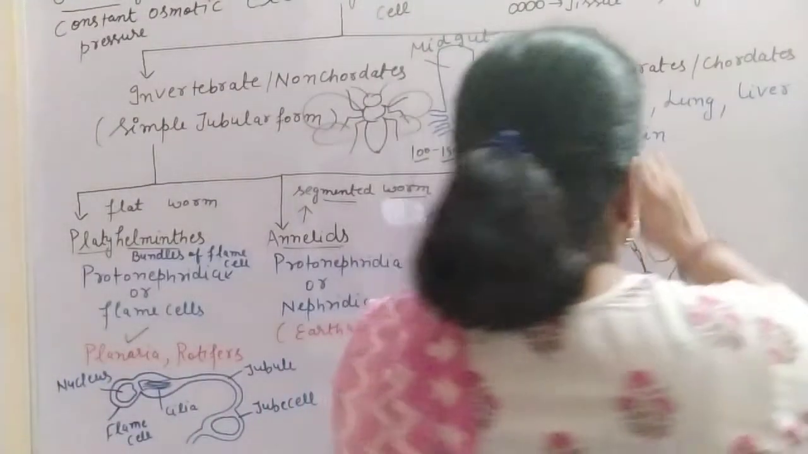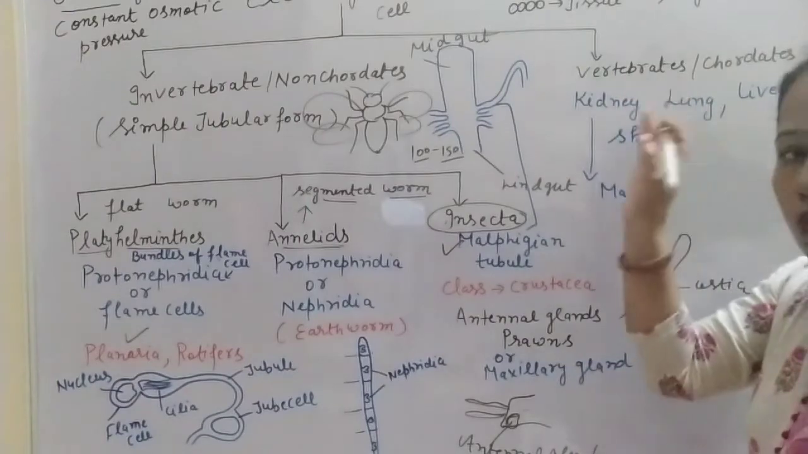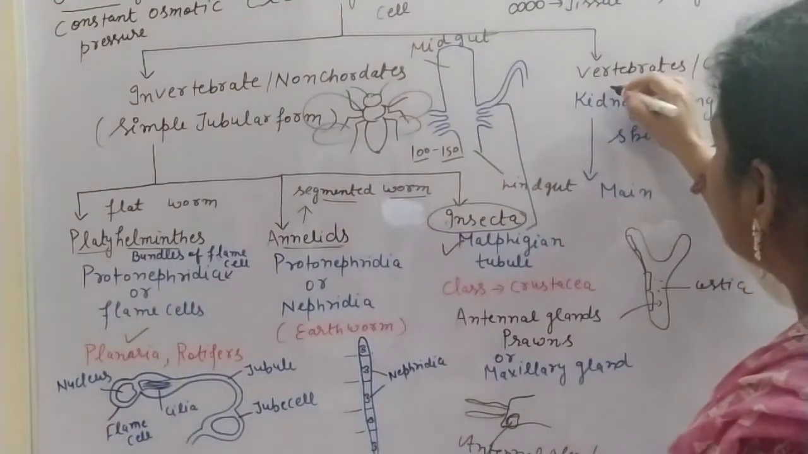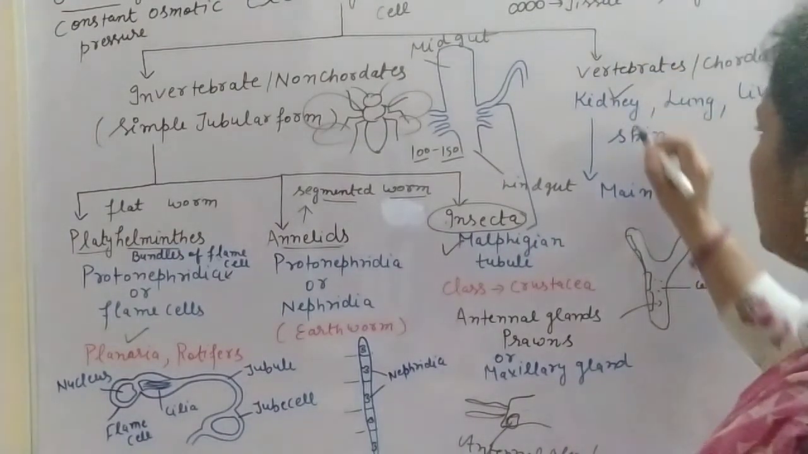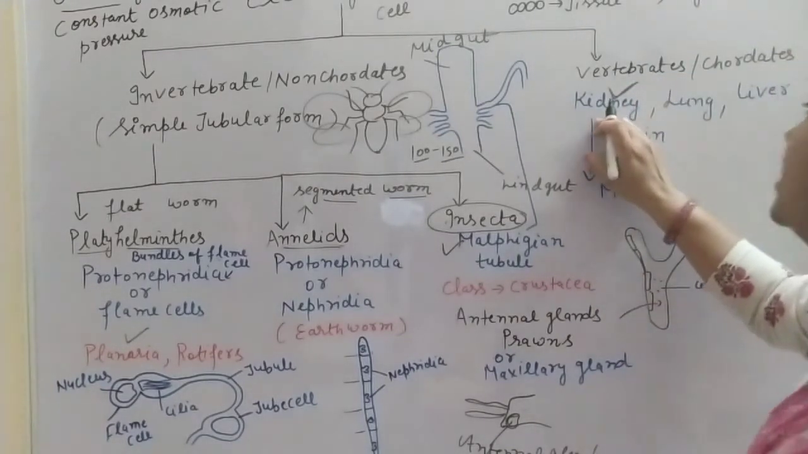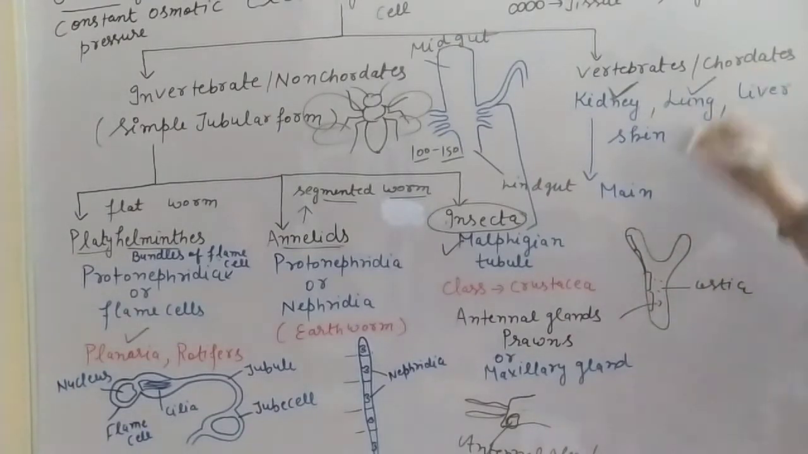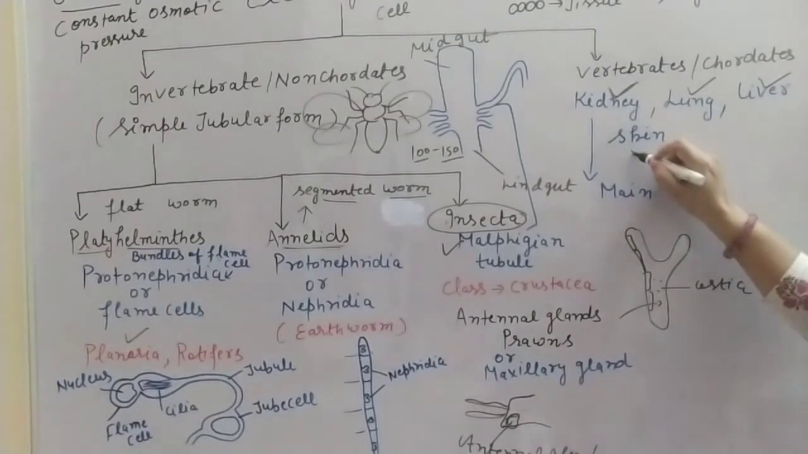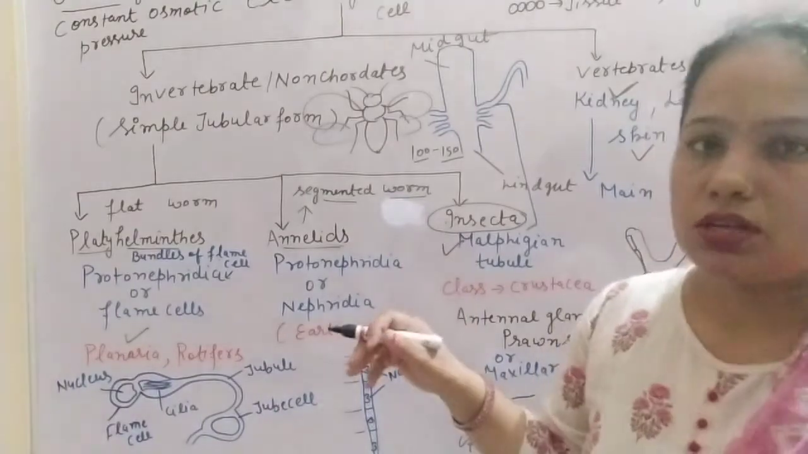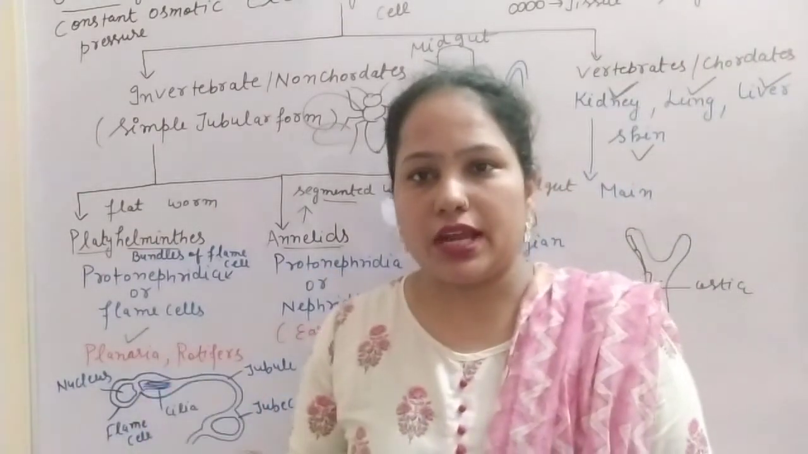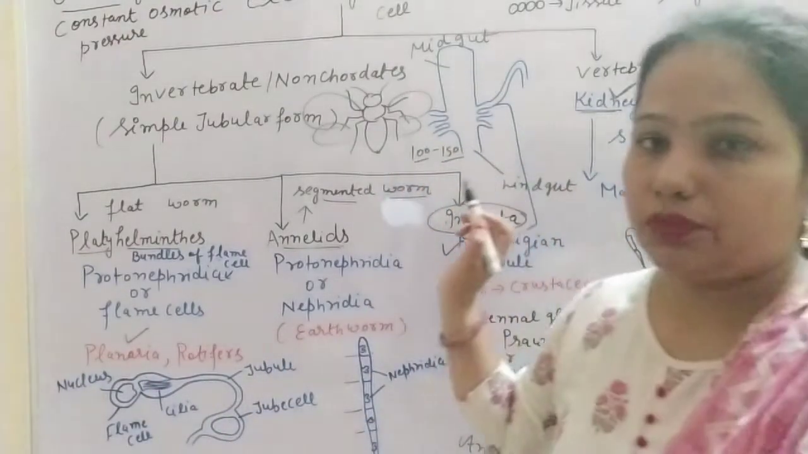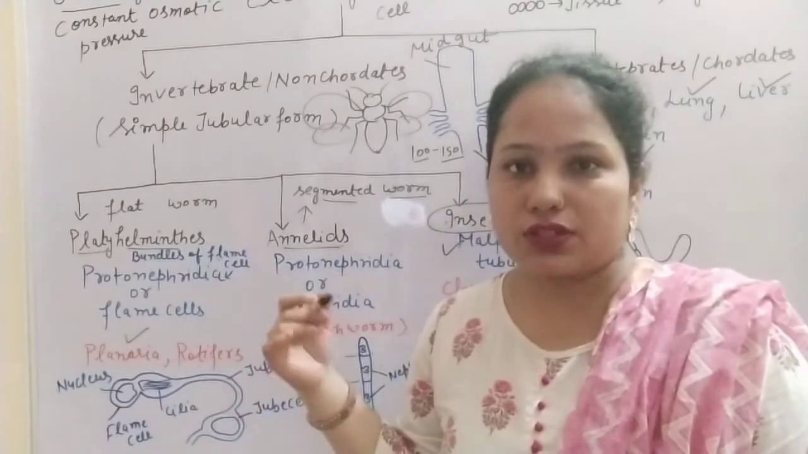Now, in case of vertebrates. Vertebrates are more complex organisms as compared to invertebrates. The main excretory organ is the kidney. Except the kidney, the lungs also play a role in excretion, liver also, and skin also, because through our skin sweating takes place, and through the sweating different salts can be removed through our skin. So the main excretory organ is the kidney, and in our next video we will discuss the excretory system.